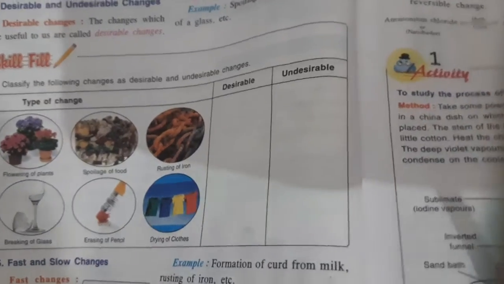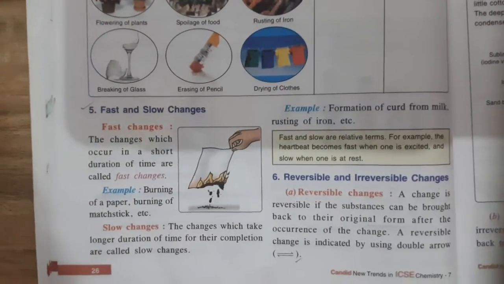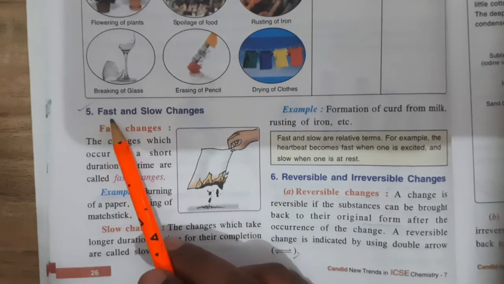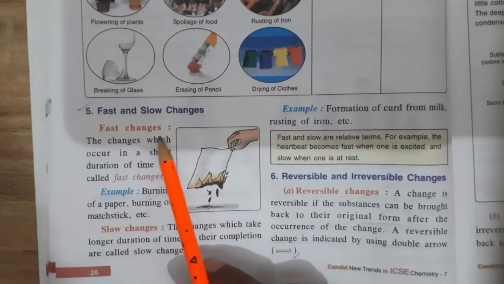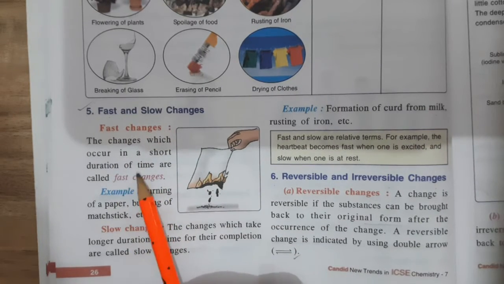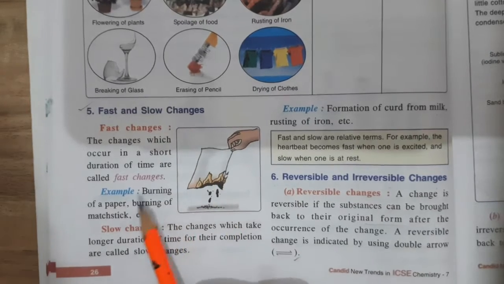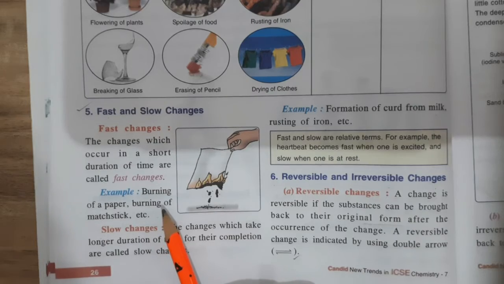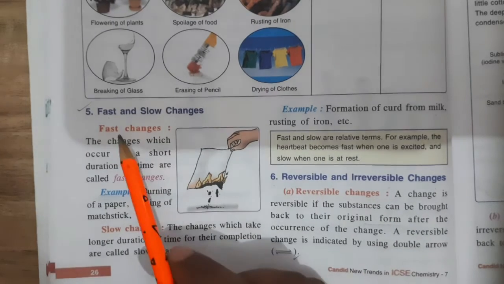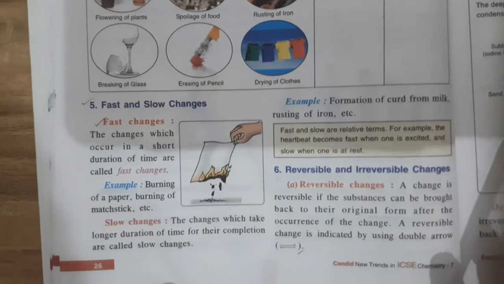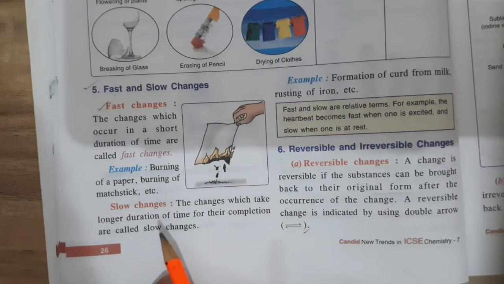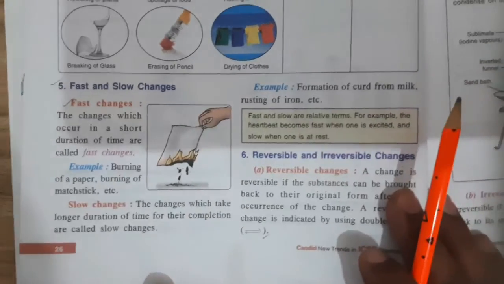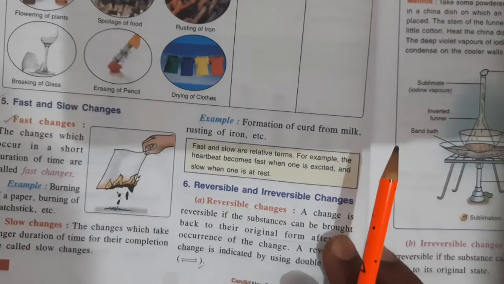Now after the first part of changes, let me talk about the changes which are left. First, fast and slow changes. Fast changes are the changes which occur in a short duration of time. Burning of paper and burning of a matchstick take a very short time to occur, so we say they are fast changes. Slow changes are the changes which take a longer duration of time for their completion, which means they take much time to occur.